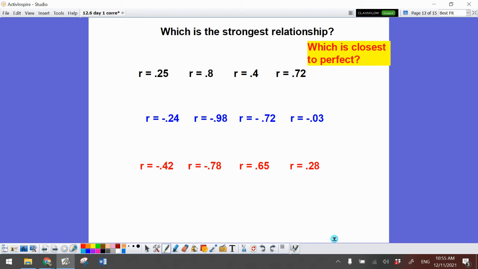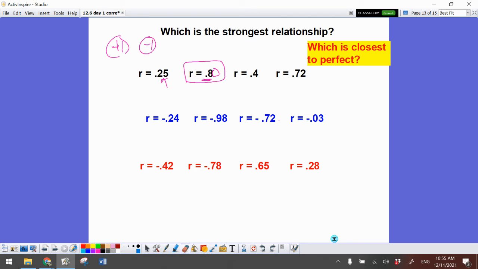But let's take a look at these numbers. Okay, so we have to figure out which one is closest to perfect. And remember, perfect is positive 1 or negative 1. So if I take a look at these, this is going to be like 80 cents. This one is the closest to a positive 1. So the strongest relationship in the black set of data is the 0.8. The weakest is going to be 0.25 because it's closer to 0.